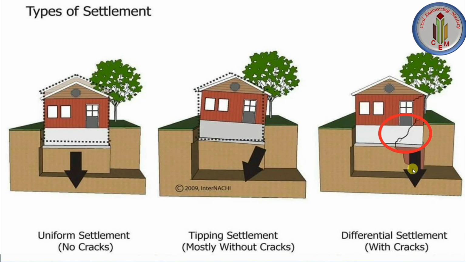So in order to avoid this kind of settlement cracks, we need to check the soil properties before construction. Due to low safe bearing capacity or flood or rain getting into the foundation, the foundation gets weaker and then it goes down into the soil. So that is why these kinds of settlement cracks are occurring in the building. This kind of structural crack needs special retrofitting techniques to prevent the structure from collapsing.